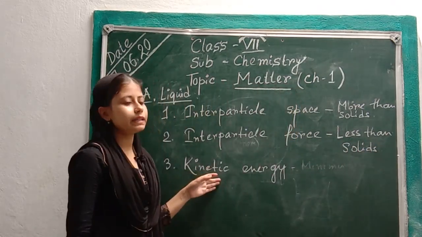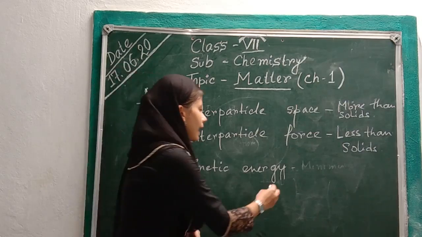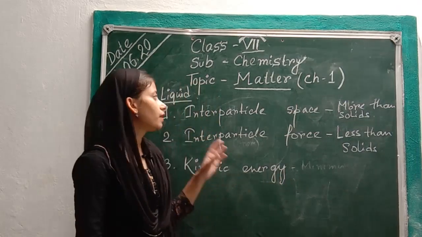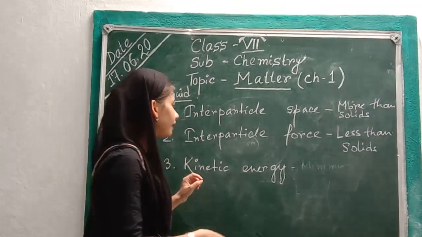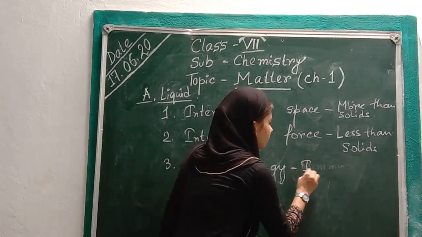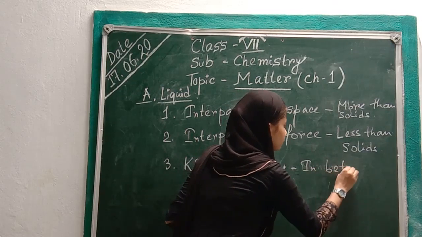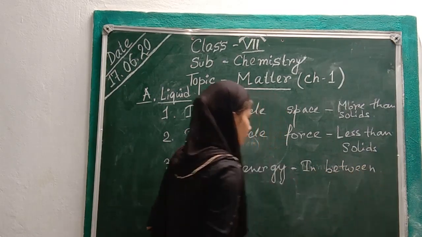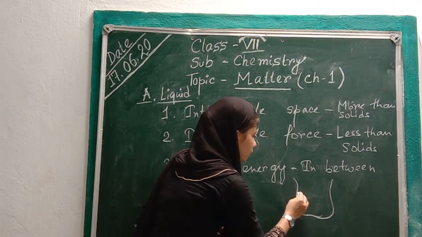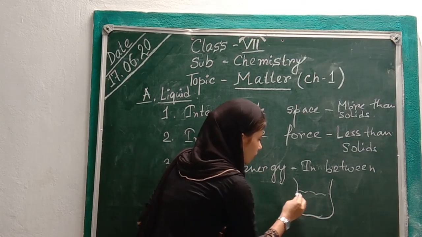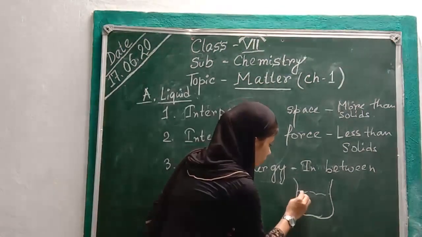Next thing is kinetic energy. As there is space between the molecules of liquid, they can move a little bit, so the kinetic energy we can say is in between. Suppose in this beaker water is here. Now see the molecules.